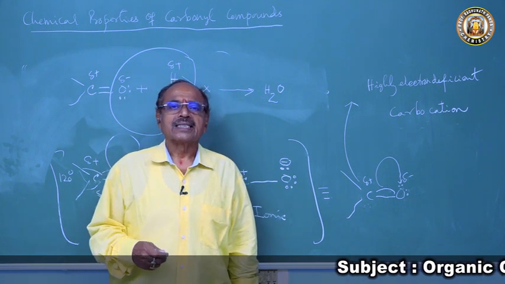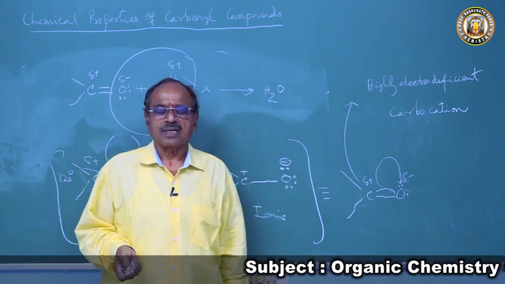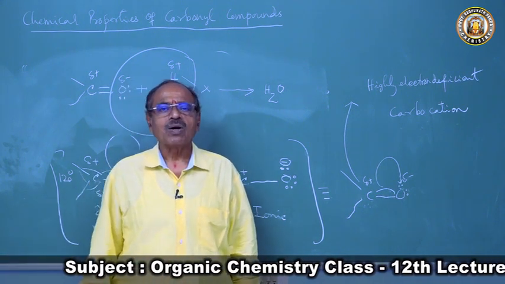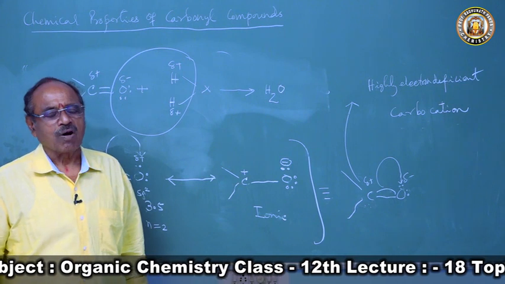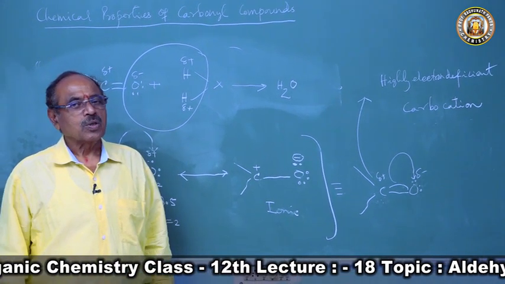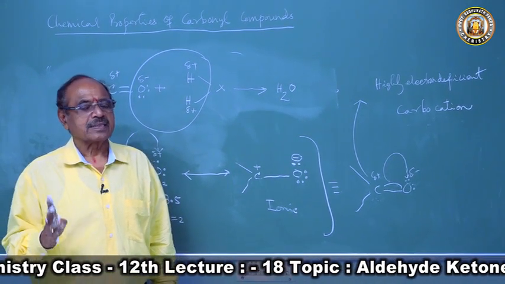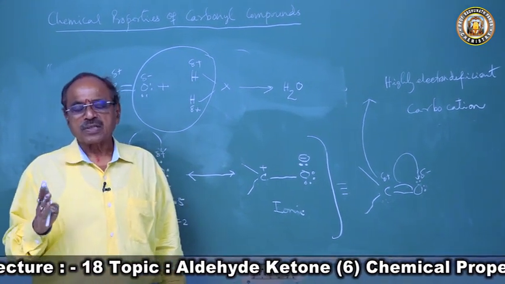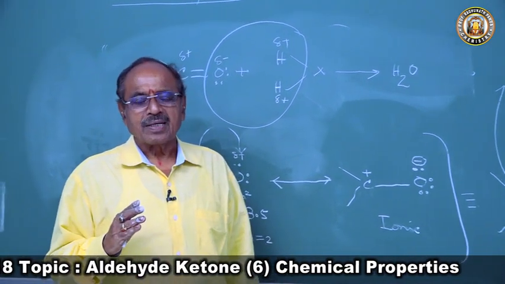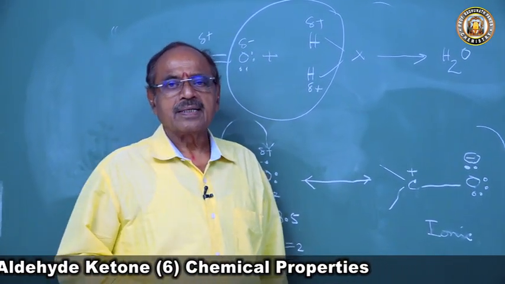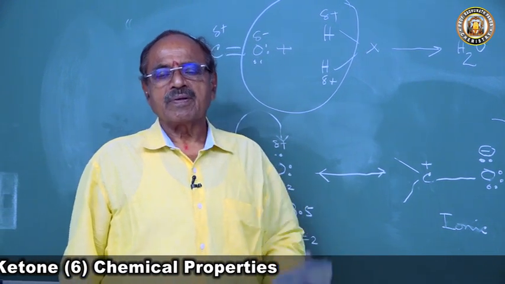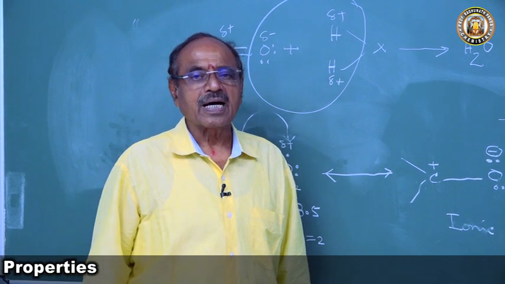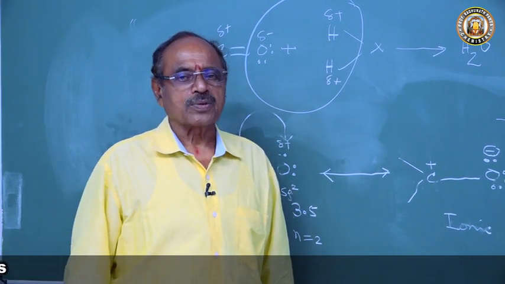I have taught you that on reduction of carbonyl compounds, aldehydes form primary alcohol, and ketones form secondary alcohol. So the three types of reactions the carbonyl compound can undergo are elimination of oxygen as a molecule of water, then the pi bond will break and the nucleophilic part will be added to the carbonyl carbon and a positive part to the oxygen.